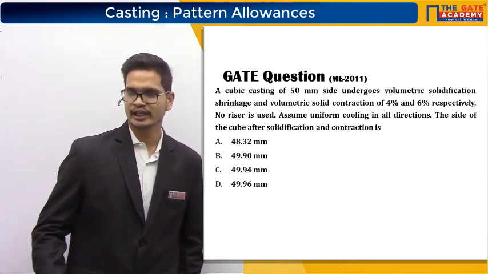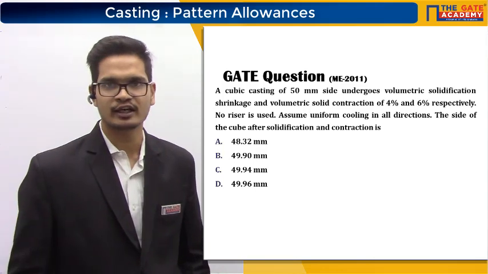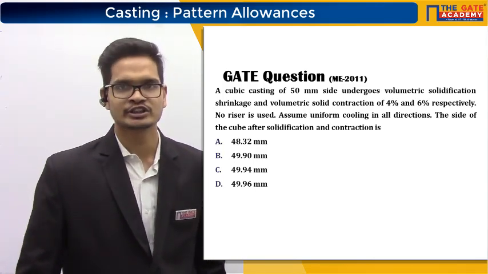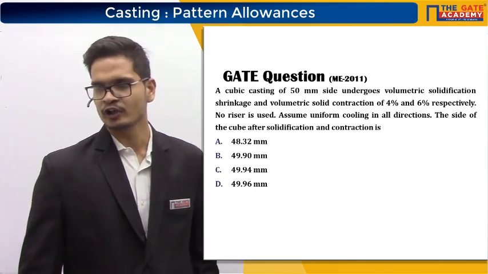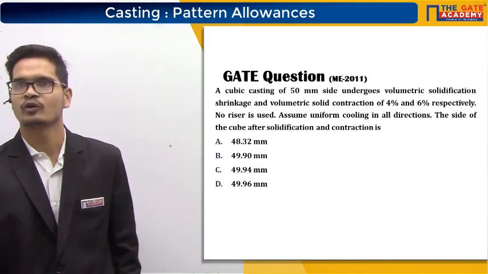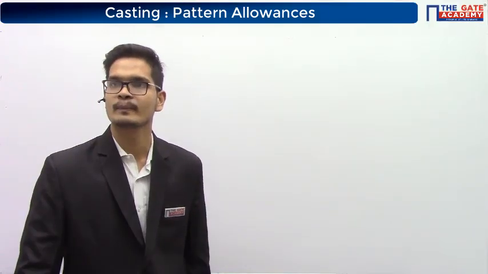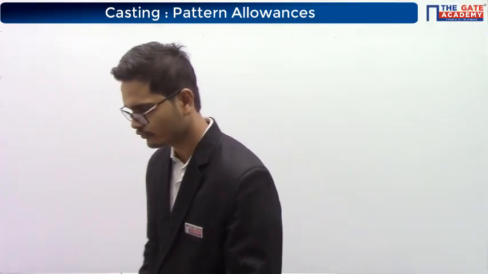So in the question they are saying they had casted a 50 mm by 50 mm cube. But it is undergoing some shrinkages. So what will be the size of the final cube? What will be the length of the edges of the final cube? Okay, I'll start solving now.